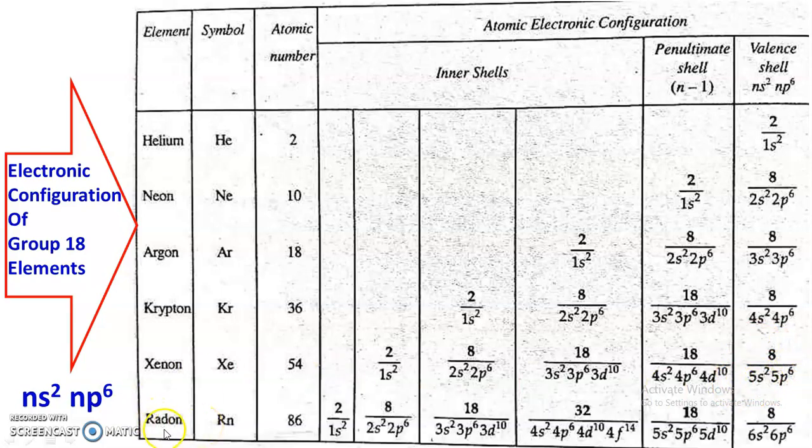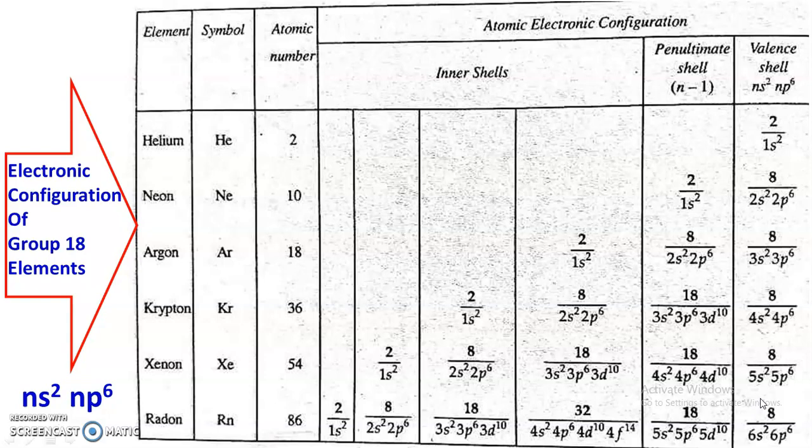And the last noble gas, that is radon, with atomic number 86 and the configuration is 1s2, 2s2, 2p6, 3s2, 3p6, 3d10, 4s2, 4p6, 4d10, 5f14, 5s2, 5p6, 5d10, 6s2, 6p6. Again there are 8 electrons in the outermost shell. So in this way it is clear that all the elements except helium have an octet of electrons in their outer shell, and the general configuration is ns2 np6.